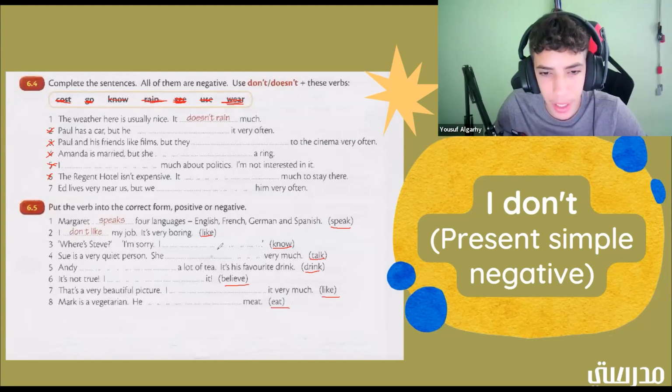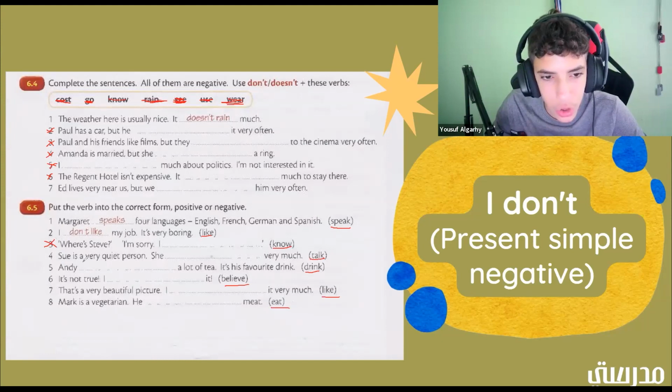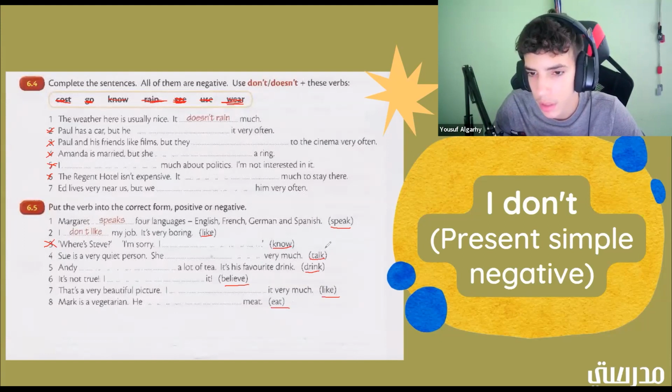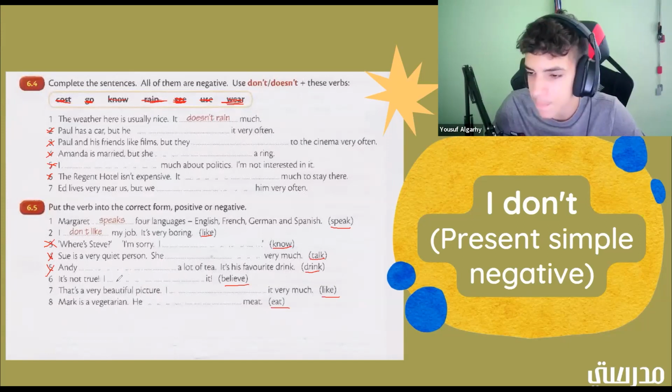Okay. So now we have where's Steve? I'm sorry, I blank. I don't know. Good job. All right. Now we have Sue is a very quiet person. She blank. Doesn't talk very much. All right, good job. Okay, now we have Andy blank a lot of tea. It's his favorite drink. Yes, Andy drinks a lot of tea. Okay, good job. Now we have it's not true. I blank it. I don't believe it. All right, good job.